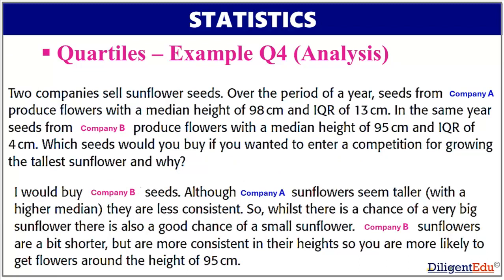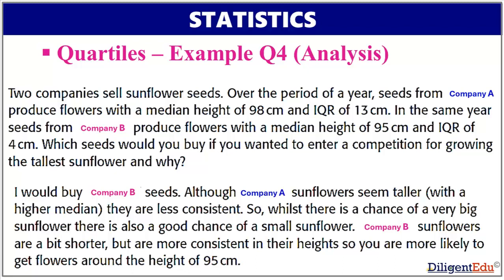Let's have a look on one analytical question on quartiles. Two companies sell sunflower seeds. Over the period of a year, seeds from company A produce flowers with a median height of 98 cm and IQR of 13 cm. In the same year, seeds from company B produce flowers with a median height of 95 cm and IQR of 4 cm. Which seeds would you buy if you wanted to enter a competition for growing the tallest sunflower, and why?